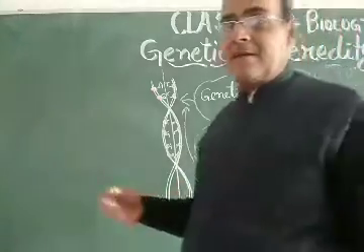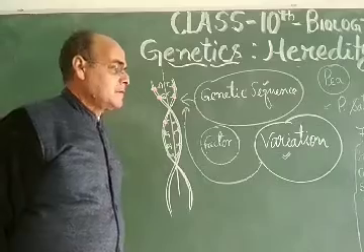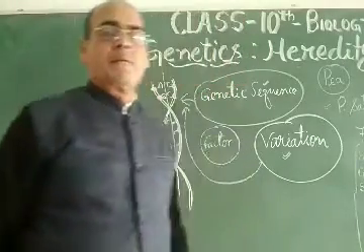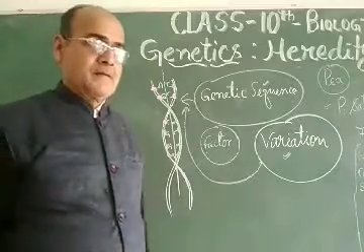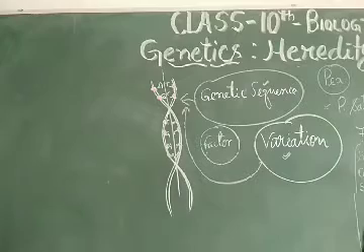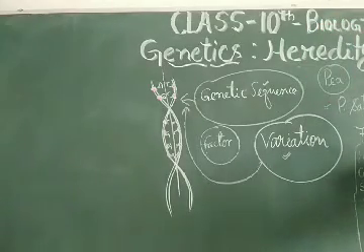So traits are characters like the height of the plant and the color of the flowers, but contrasting traits are, if a plant is tall, then there may be other plants that are dwarf. If a flower is blue, then the other flower color may be white or pink.